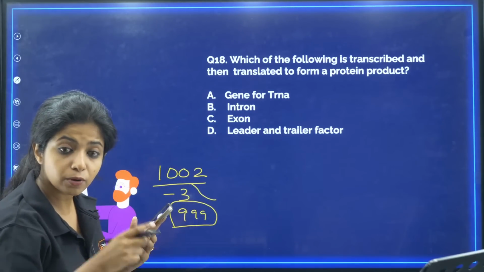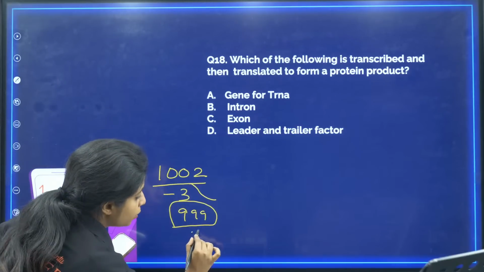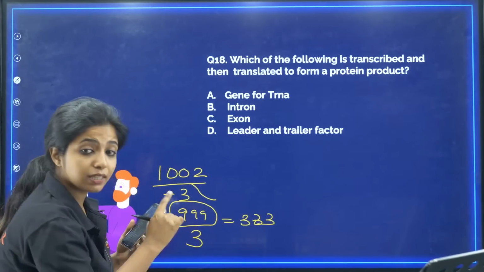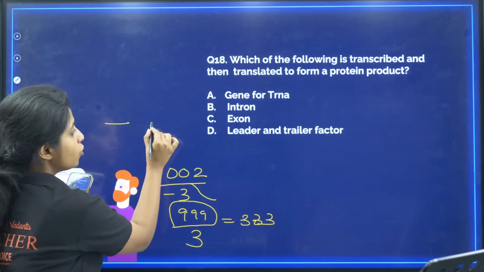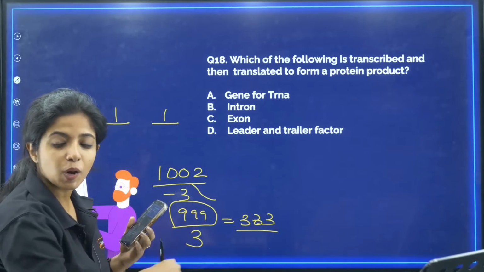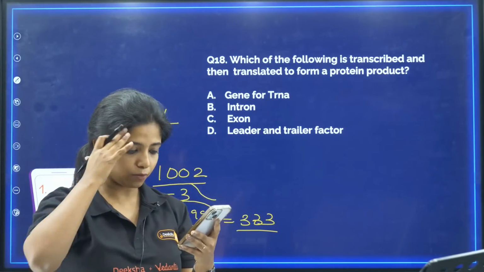If I want to find how many codons are there, I divide by 3. So I get 333. So I have 333 codons, and each codon, my dear children, codes for one amino acid. So if 333 codons are there, it will be 333 amino acids itself. So I hope you got it, Sanya, now.